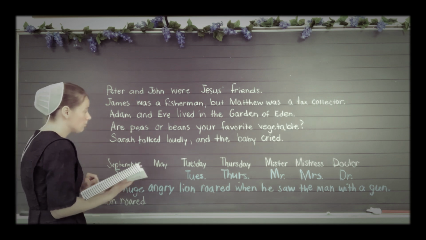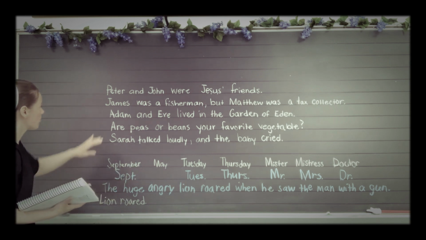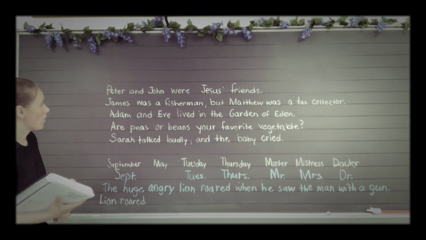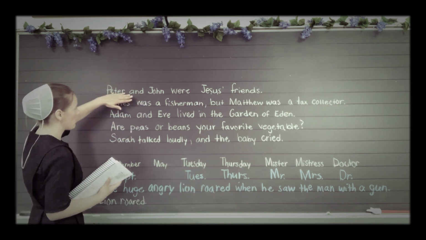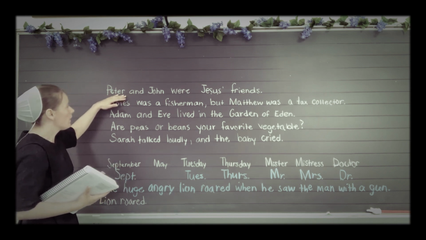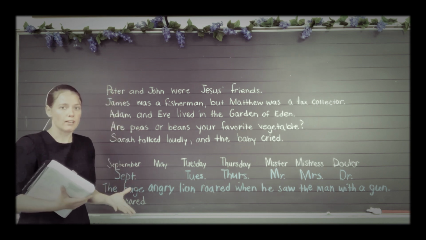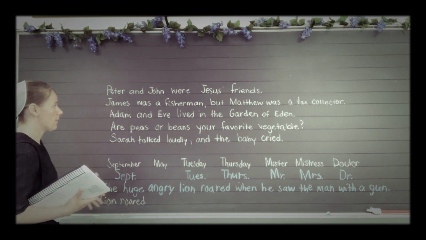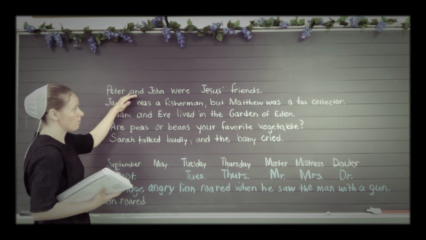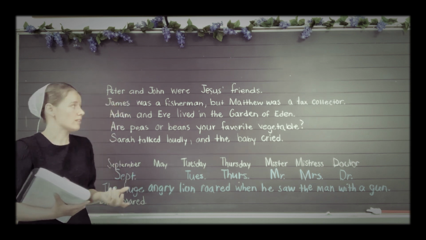So we'll just read them here. The first one says, Peter and John were Jesus' friends. So if you look at the part before and, which is only Peter, right? So is Peter a sentence by itself? Peter cannot be a sentence by itself. It needs a verb. So Peter and John were Jesus' friends is not a compound sentence.